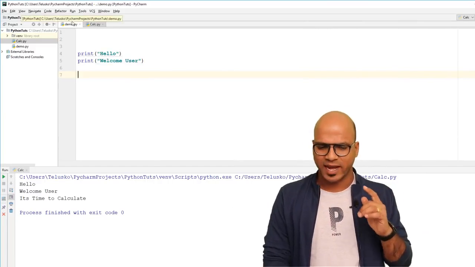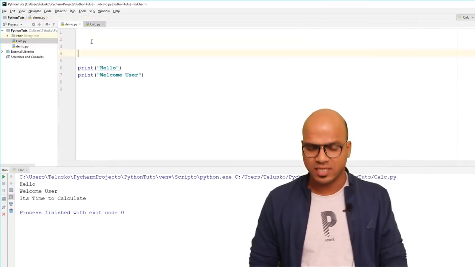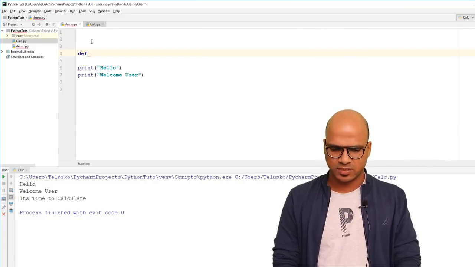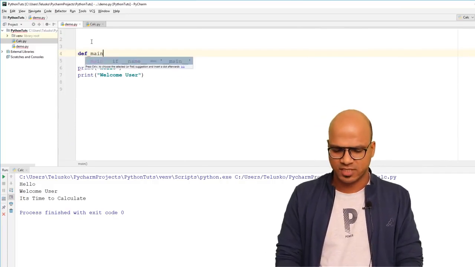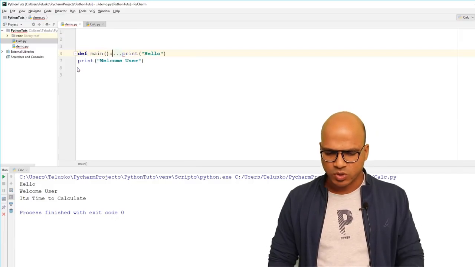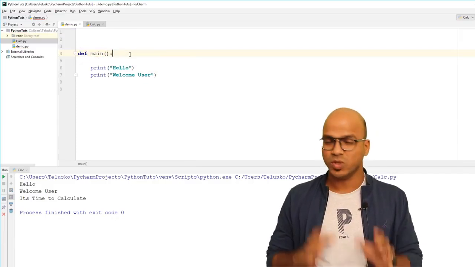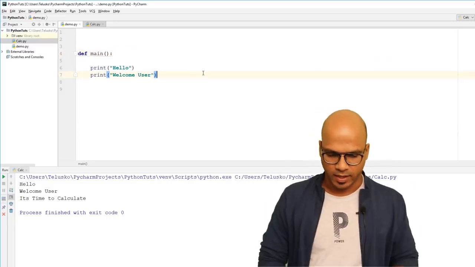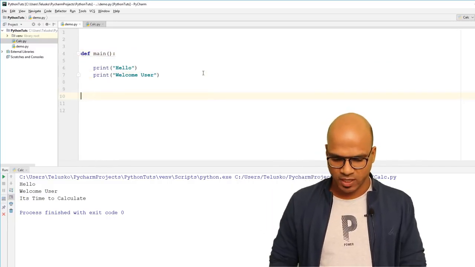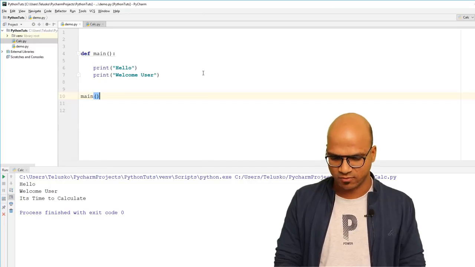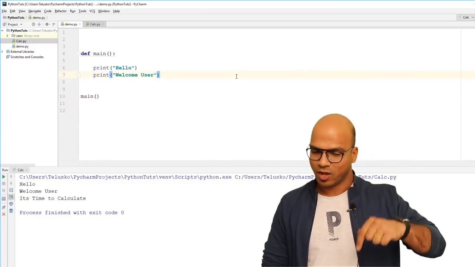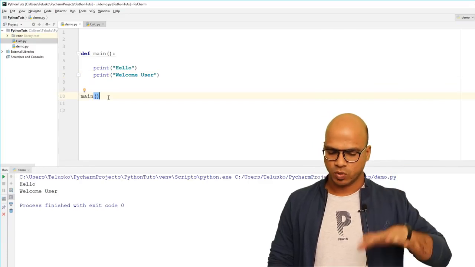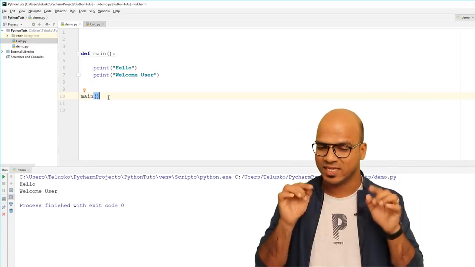So to avoid that, what you can do is define this in a function. You will write def and the function name as anything. Maybe I will just say main. And I will put these two statements inside main. So you can see I have written those two statements inside a main function. Now of course you need to call it. Normally if you want to execute that from demo itself, you have to call it. So if I run demo now, you can see it will print it. Okay, that's an issue. I want to call main only when this is my first code.